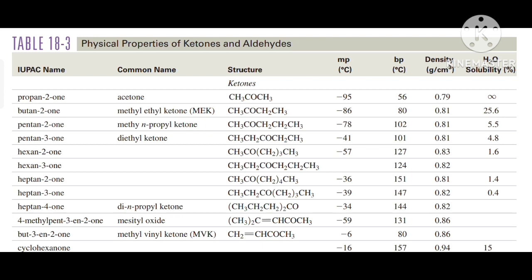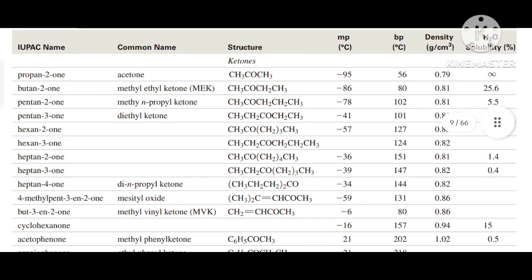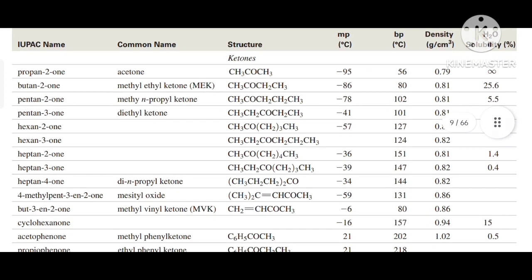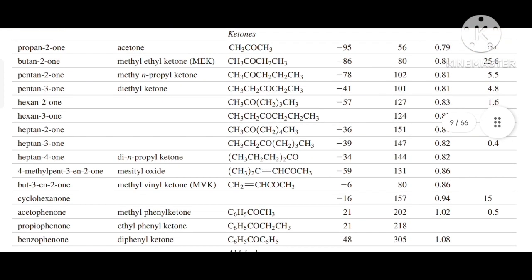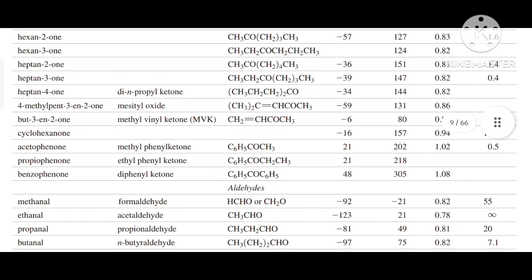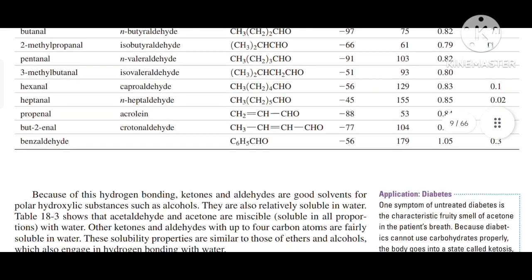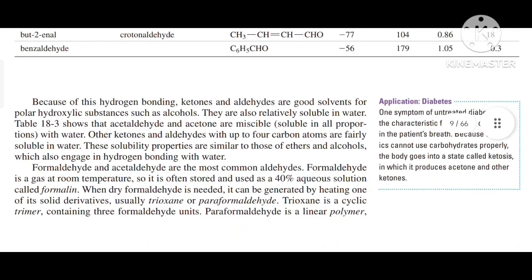So this is Table 8-3, in which some practical data are given for different carbonyl compounds, or we can say different aldehydes and ketones. There is so much data given here, so I am going to skip this table. Now I am going to read this paragraph.